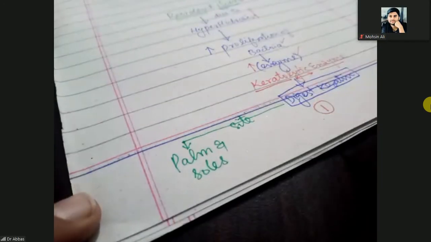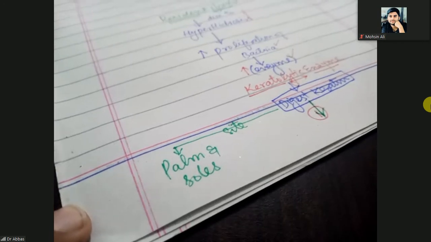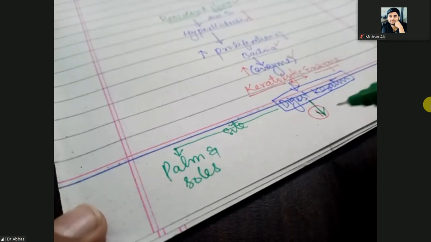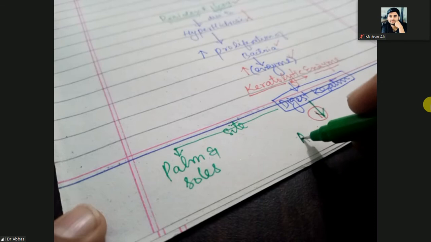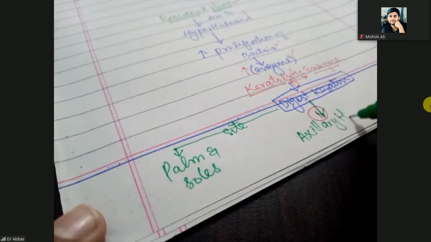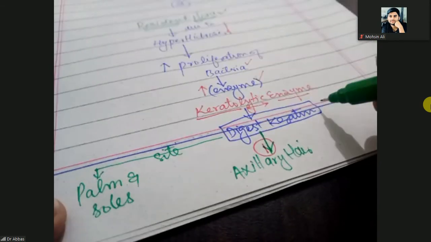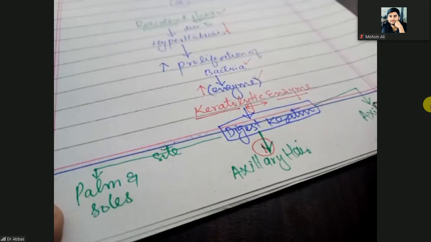If they digest the keratin of axillary hair, especially axillary hair, what are the presentation or clinical features? If they are present in the axilla, what are the clinical presentations?